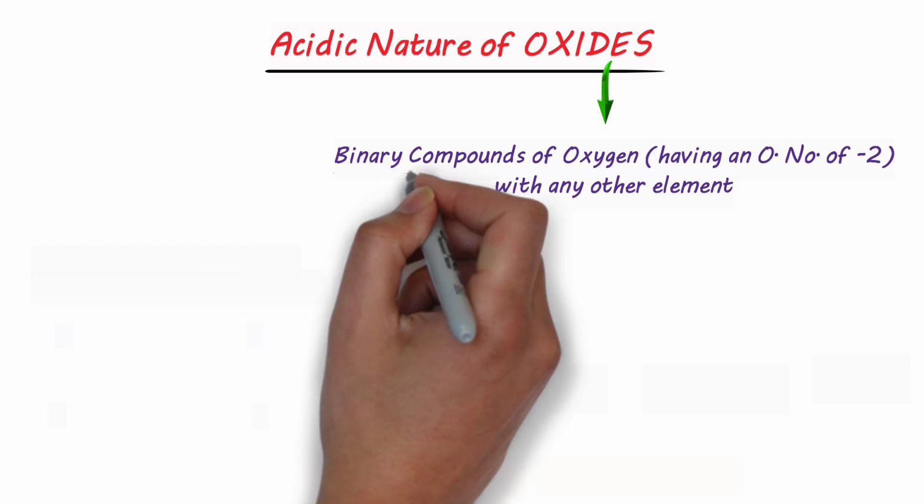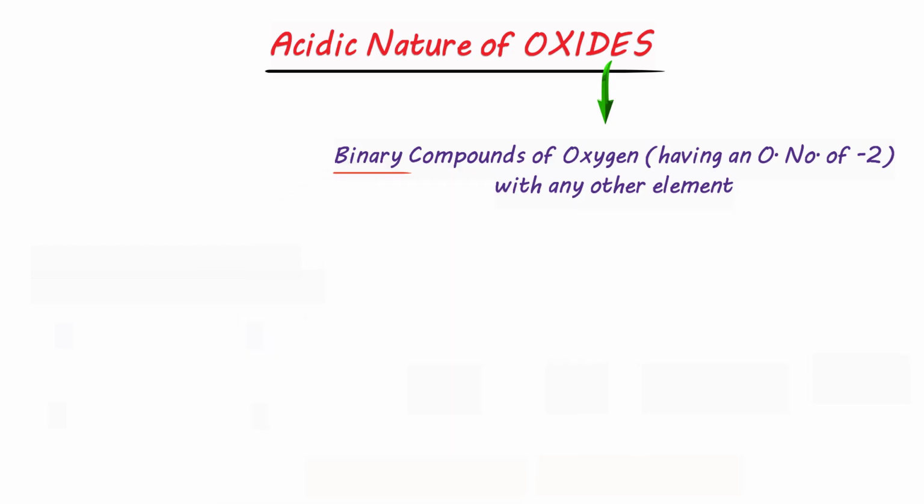The term binary means the compounds which consist of only two elements, and one among them must be oxygen. For example, all these compounds consist of only two elements, so they are binary compounds, though they contain many atoms. And as one among them is oxygen, having an oxidation number of -2, all these are oxides.